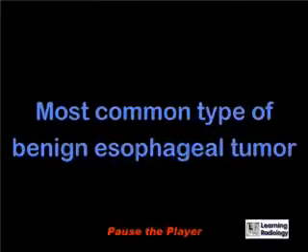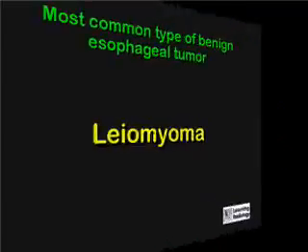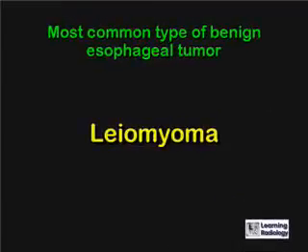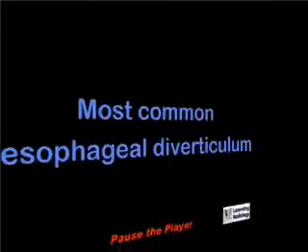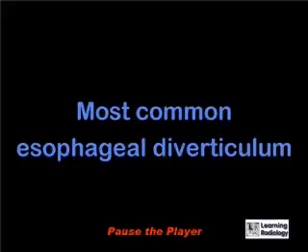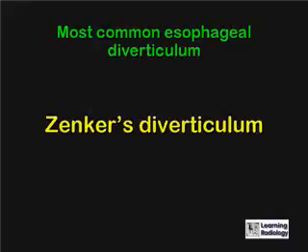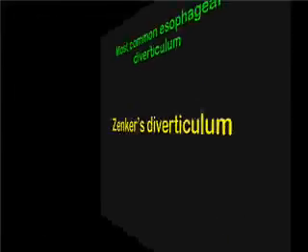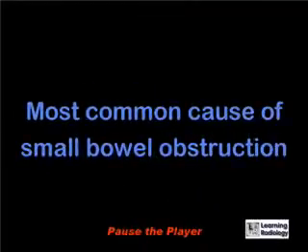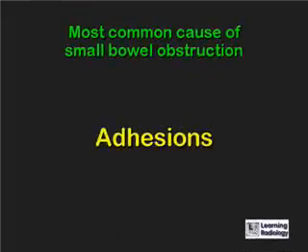What is the most common type of benign esophageal tumor? A leiomyoma. What is the most common esophageal diverticulum? A Zenker's diverticulum. What is the most common cause of a small bowel obstruction? Adhesions.